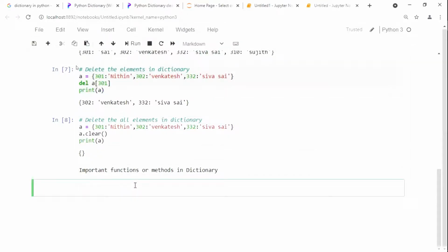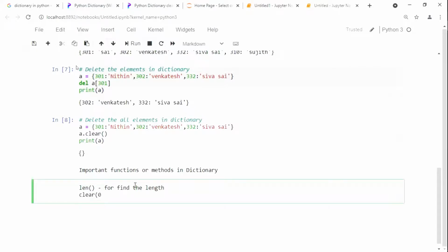The first one will be len. Generally, why do we use the len method? To find the length. Good. Then the second method, clear.